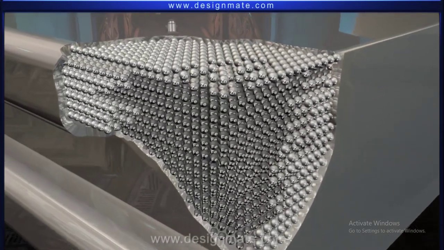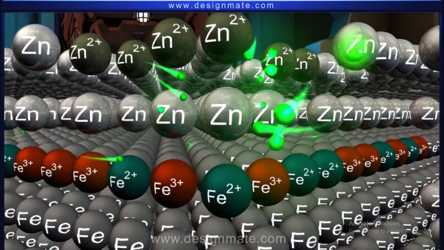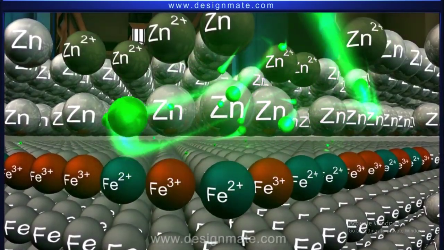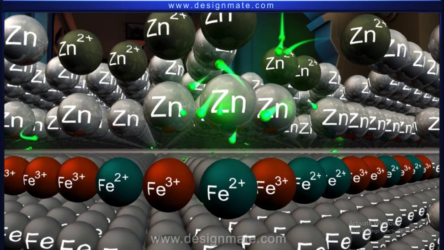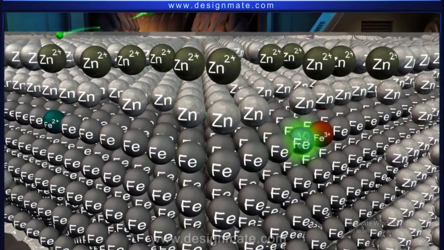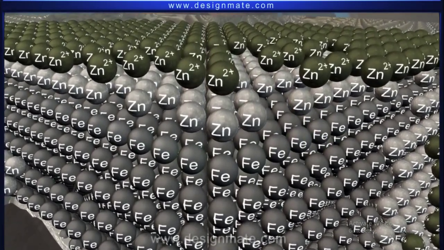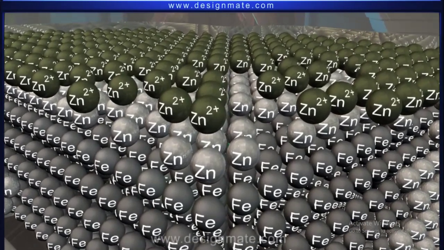However, the damaged zinc layer also continues to protect iron for some time by undergoing oxidation and acting as an anode, whereas iron acts as a cathode. In this case, zinc provides the sacrificial protection where the iron metal beneath gets exposed to air only when all the zinc has been used up.